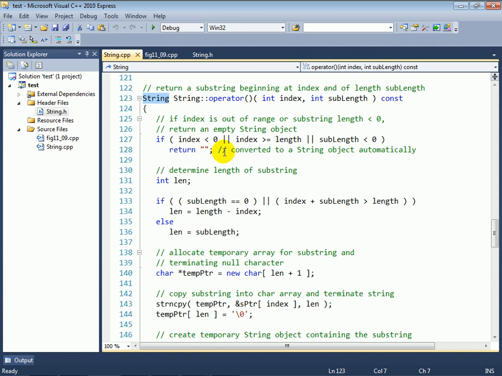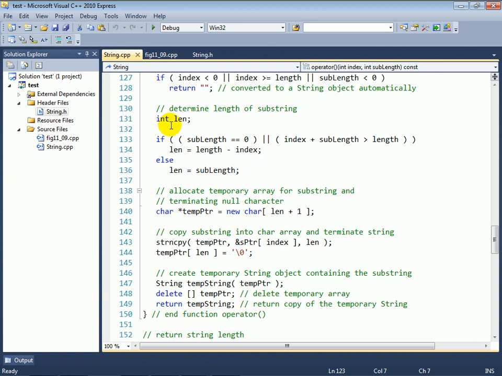Now, assuming that we don't return the empty string, we then create a local variable length, and we're going to determine our substring length. If the substring length is equal to 0, or the index of the starting position plus the substring length is greater than the length of the string, then we'll perform this calculation to determine the length. Otherwise, we'll just use the supplied substring length.